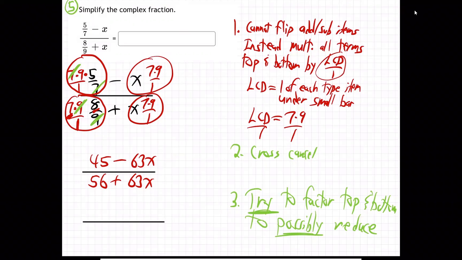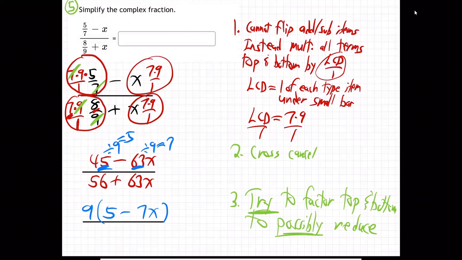So on the top, I could factor out what goes into 45 and 60. Use your calculator if you're a little rusty. I think a 9 goes into both of them, right? Yeah. So I can put a 9 in the front, and that leaves 5 minus 7x, right? So far so good, because 9 times 5 would be 45, and 9 times 7x would be 63x.